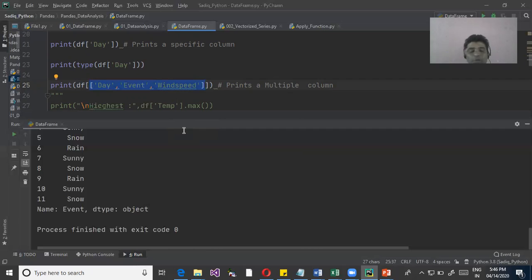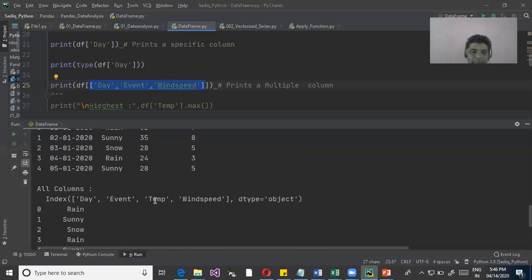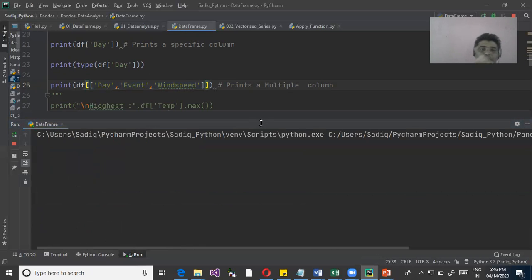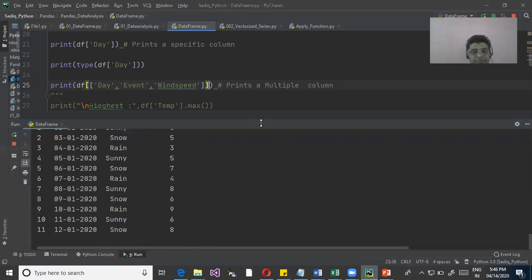Even the column names are case sensitive. You need to follow exactly the same names that have been defined for the columns. Even the same case you need to maintain. Wind speed, W is caps. So this is going to get me these 3 different columns. Basically, you select column names from the table name.